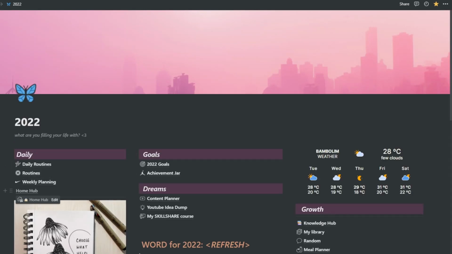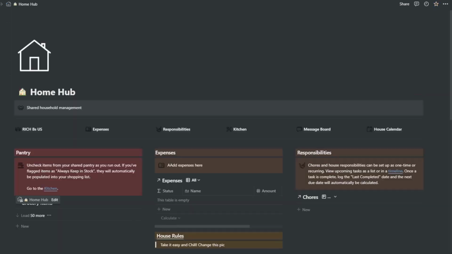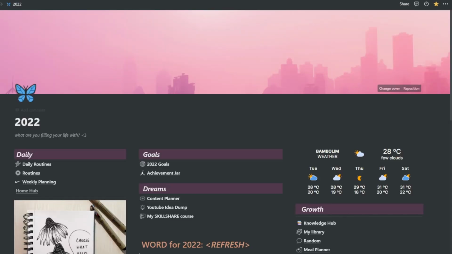Now going back, I also have the home hub, which is basically a page with my husband Anurag. We put in things that we'll be doing together at home, for example, some grocery items, expenses, and then we have responsibilities, kitchen, and a message board, so we can contact each other over here, and we have an overall idea of what's happening in the house and our responsibilities and everything together. If you do have a partner, this is very, very helpful. You can definitely share a page with your partner, and I think it keeps you connected with home duties, chores, and everything else.